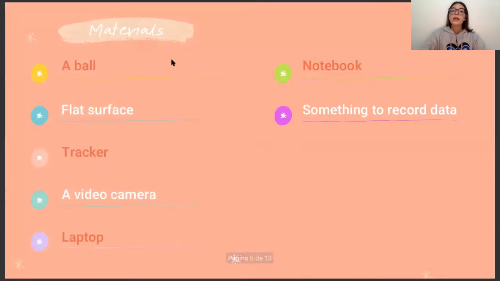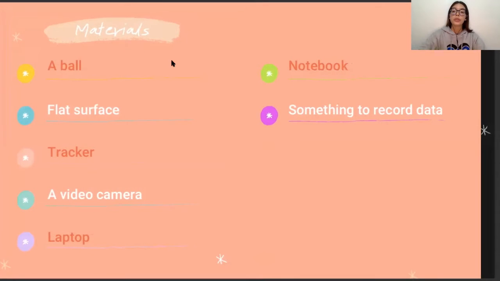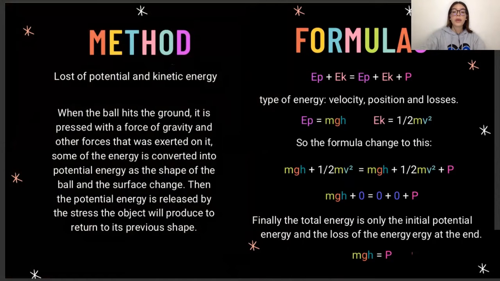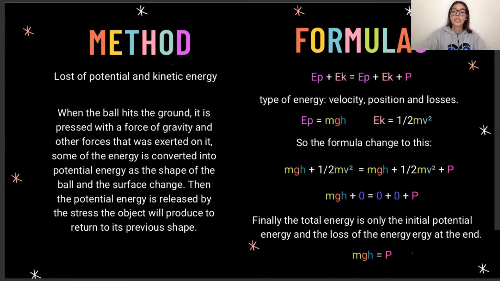Our materials are a ball, a flat surface, a tracker, a video camera, a laptop, a notebook, and something to record our data. Our method: when the ball hits the ground, it is pressed with the force of gravity and other forces that were started on it. Some of the energy is converted into potential energy as the shape of the ball and the surface change. The potential energy is released by the stress the object will produce to return to its previous shape.